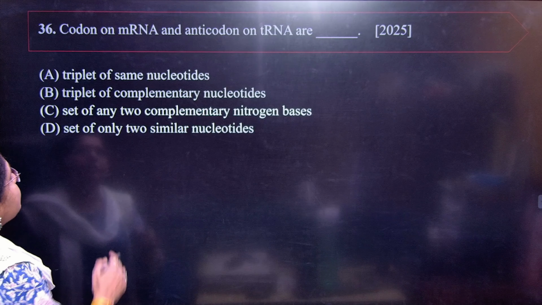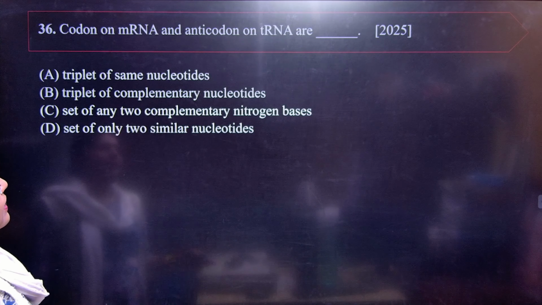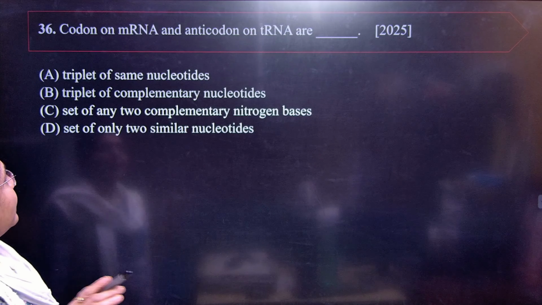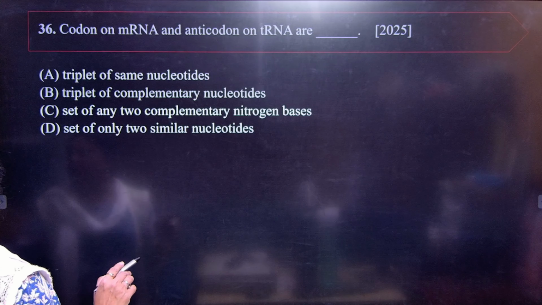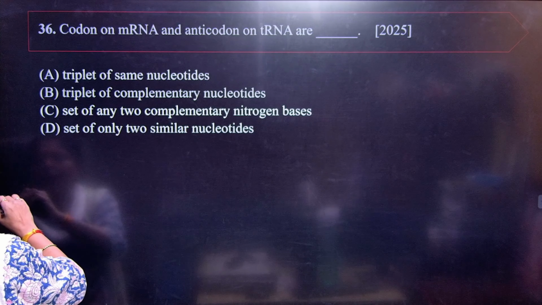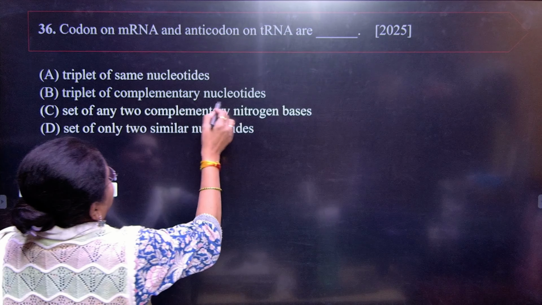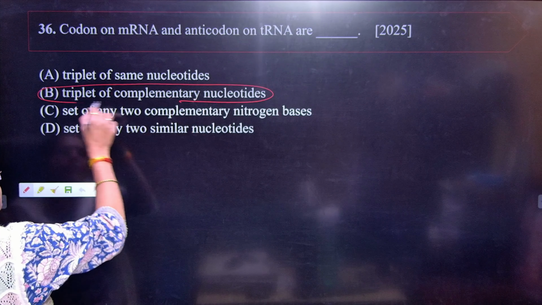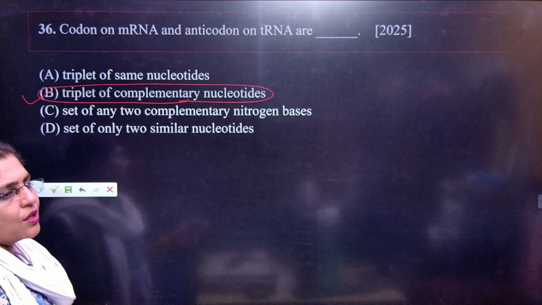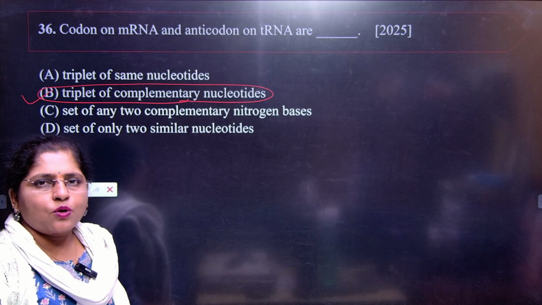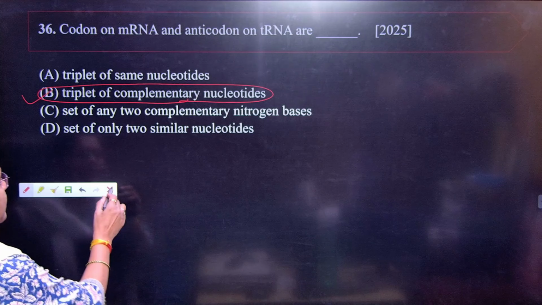Got it? Next question. Codon on mRNA and anticodon on tRNA are dash. So what should be your correct answer here? They are triplet complementary nucleotides, right? So it is very, very easy. Always you have the complementary base pairings here, right? Next.